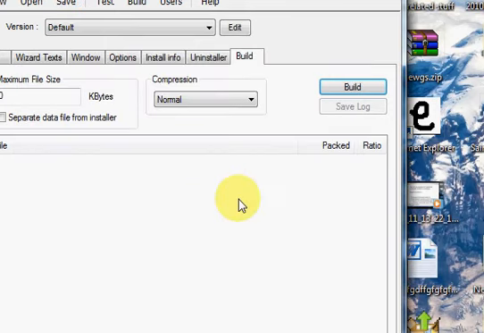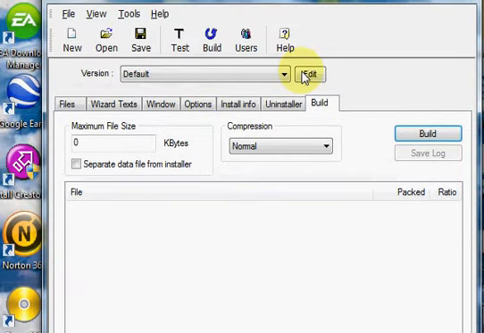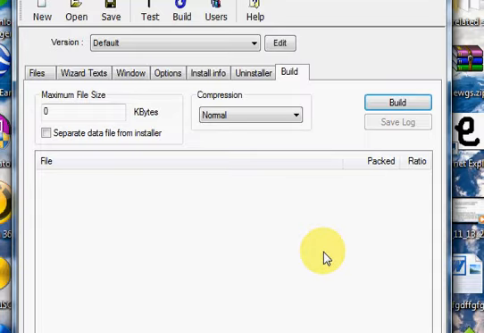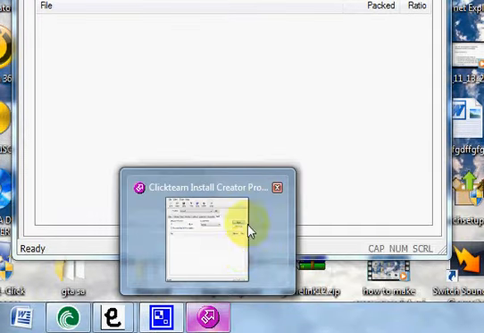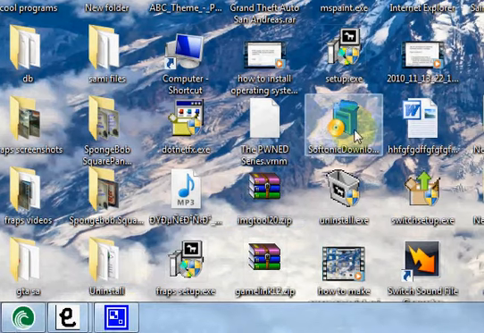Okay, click open, and then you should wait. It should work.